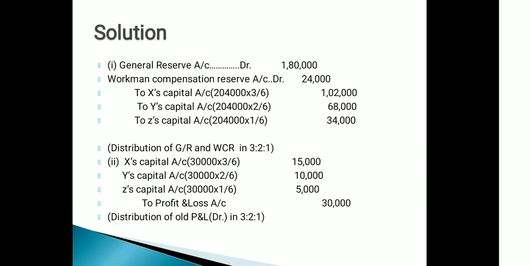First journal entry: general reserve account debit, workman compensation reserve account debit to all partners capital account. The ratio was 3:2:1. So total reserves of 1,80,000 plus 24,000, that is 2,04,000, are transferred to the partners capital account. Now the second entry is for the distribution of loss, because we have a profit and loss debit balance: X's capital account, Y's capital account, Z's capital account to profit and loss account.